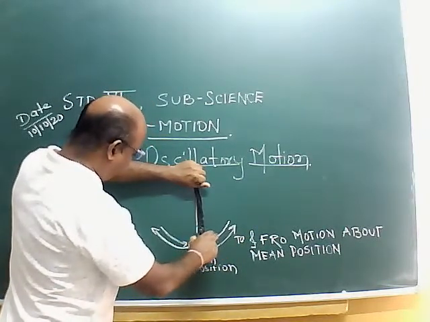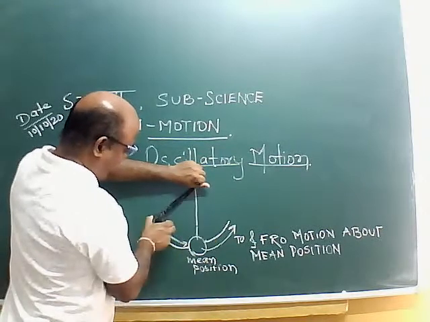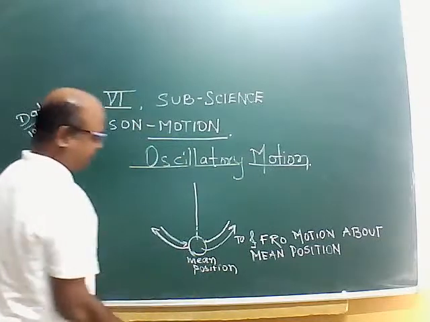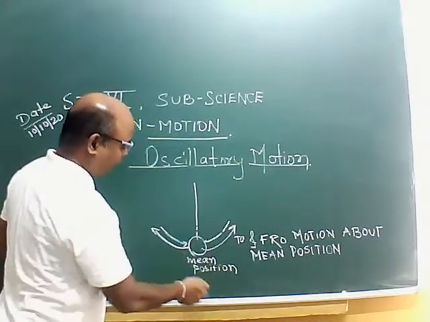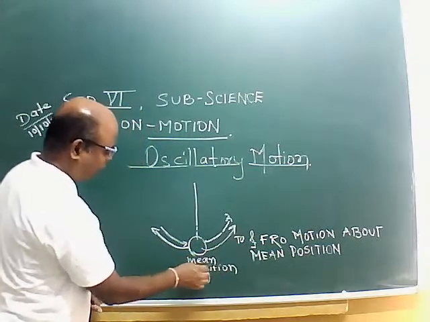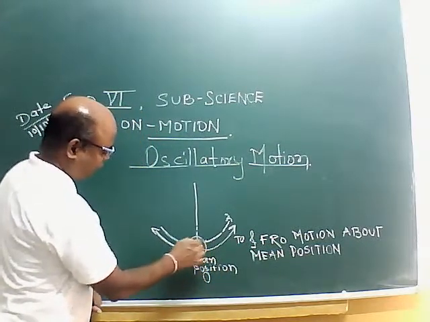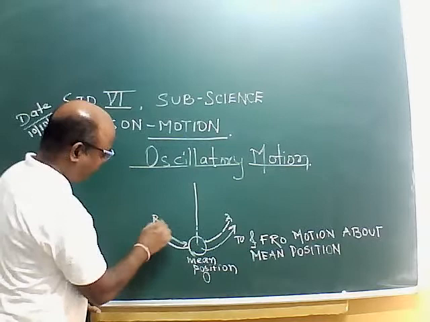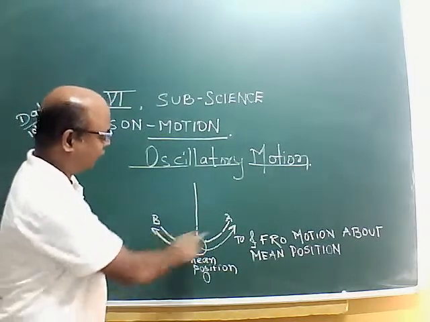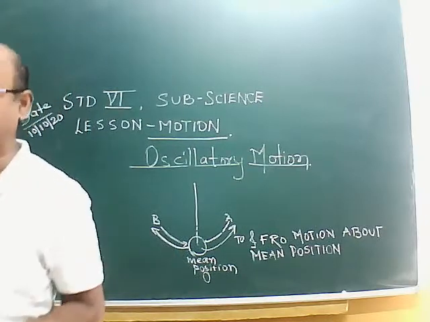From the mean position, it will go to the other side and come back to the mean position. Like that, from O, it will go to A. From A, it will come to the mean position. From O, again it will go to B. Again, it will come to the mean position. This is one complete oscillation.